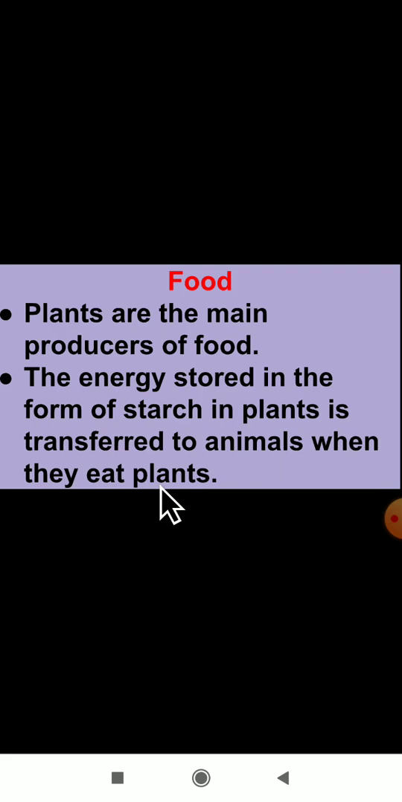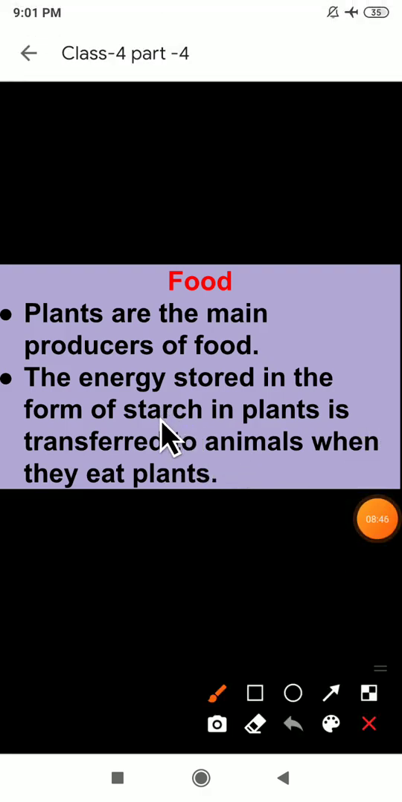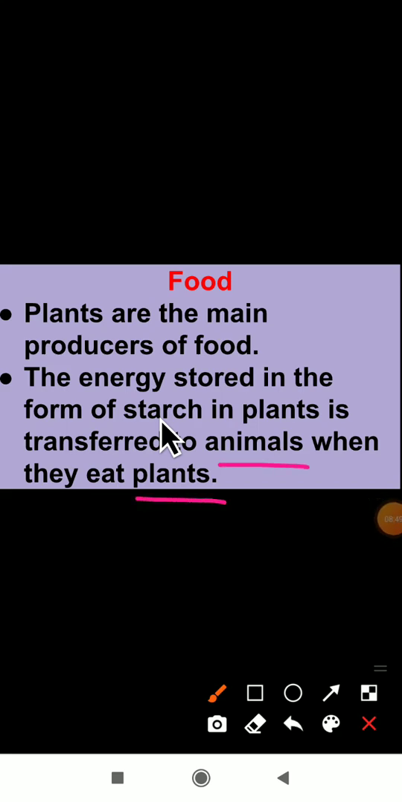Okay, when animals eat the plants, then they also get that food. So what are they telling here? The energy stored in the form of starch in plants is transferred to animals when they eat plants. How is it transferred to the animals? The animals eat the plants, so when they eat, the animals will get the starch too.